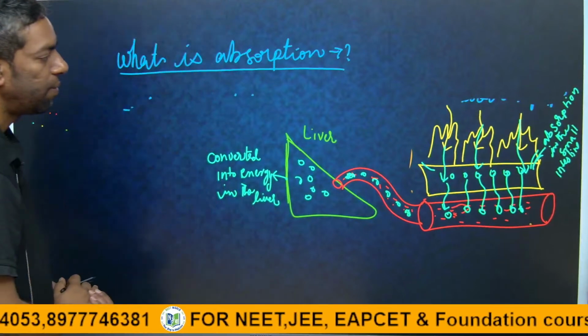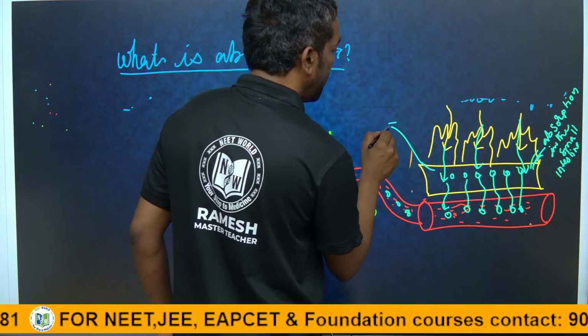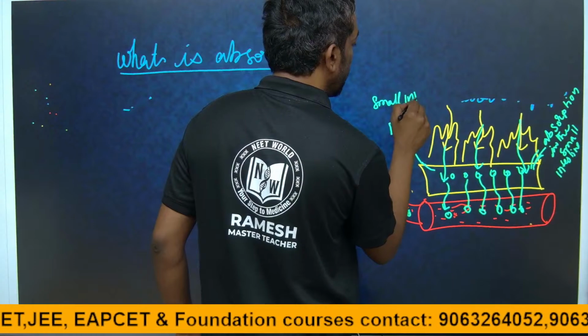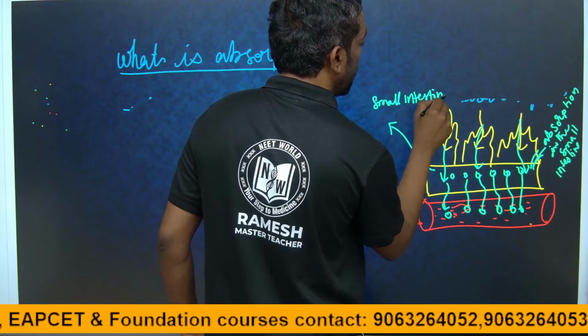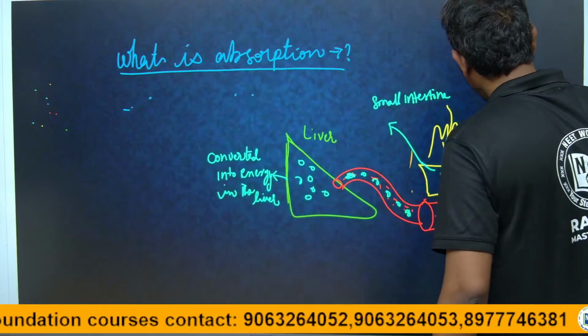Guys, this is the small intestine, and these are the microvilli in the small intestine.